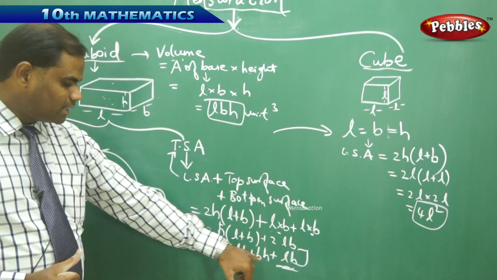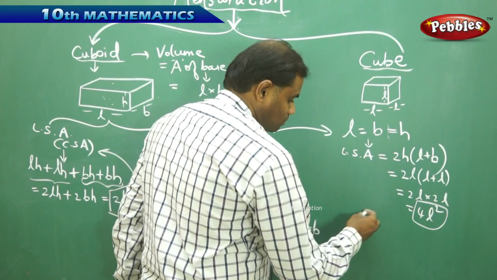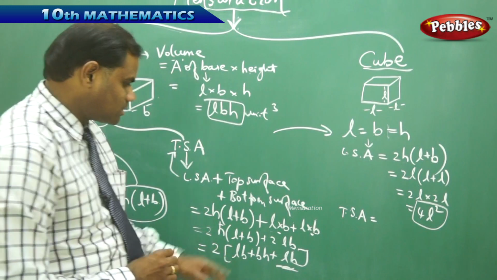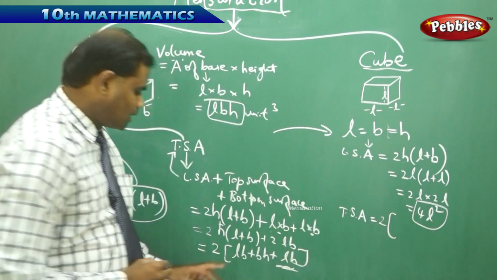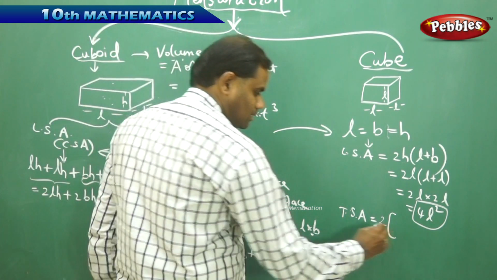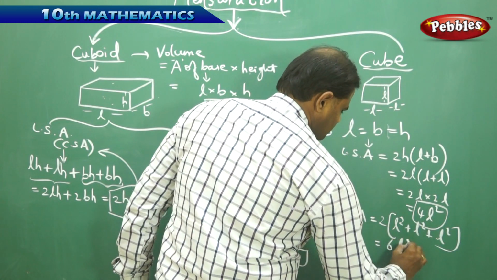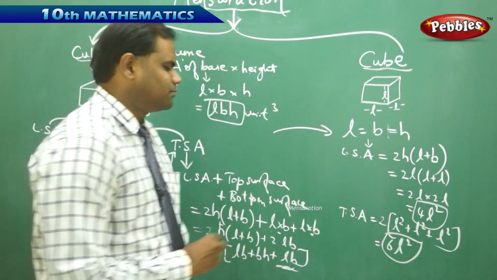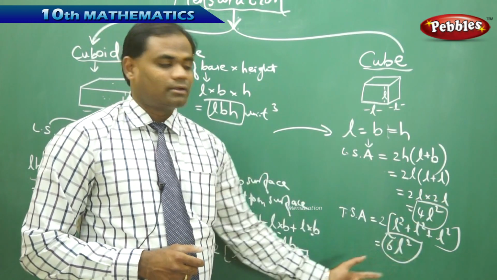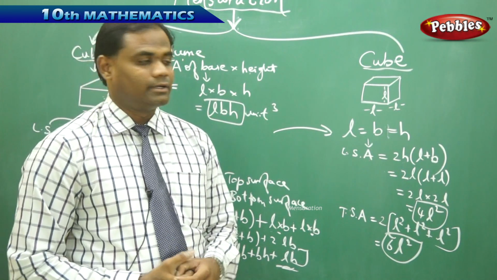Similarly, when I substitute B and H as L in the total surface area, let's see how I get the cube's total surface area. So TSA is 2 times of L into B, which is L square because B equals L. So I get each of them as L square plus L square plus L square, that is 3 times 2, which is 6L square. Therefore, the lateral surface area is 4L square and the total surface area is 6L square.